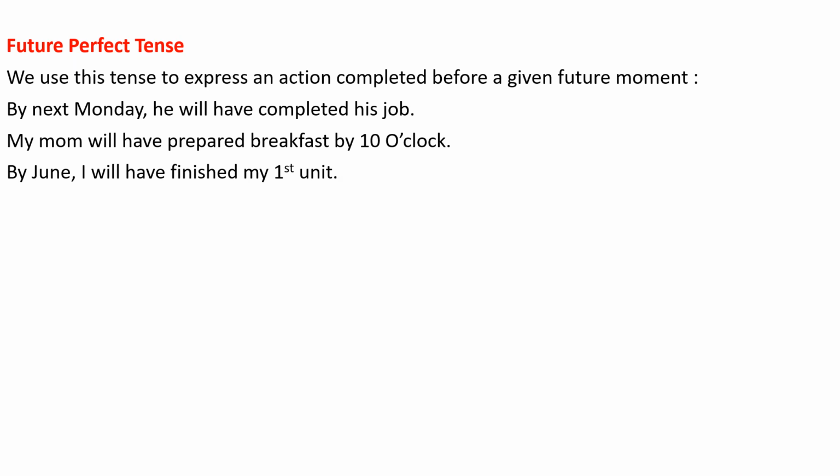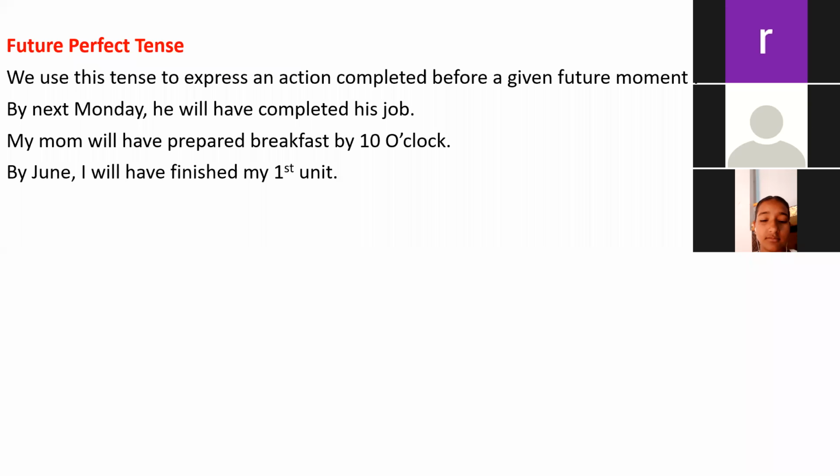Okay, again understand, we use this tense to express an action which will be completed before a given future moment, right? See the next sentence. My mom will have prepared breakfast by 10 o'clock. Suppose that now time is 9 o'clock and we say about the future, means future time like 10 o'clock. Okay, and by 10 o'clock I suppose that your mom will have prepared the breakfast, so you can use